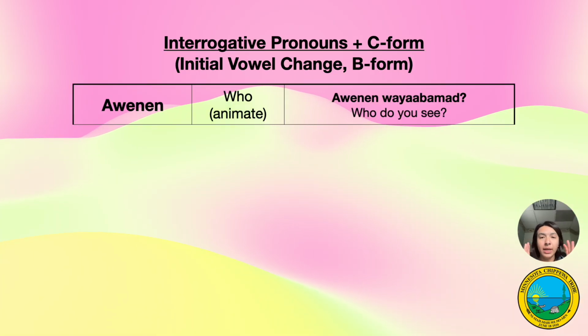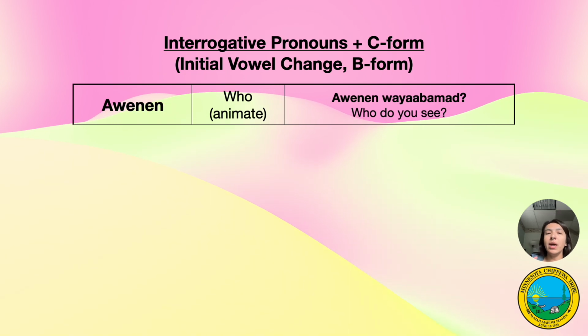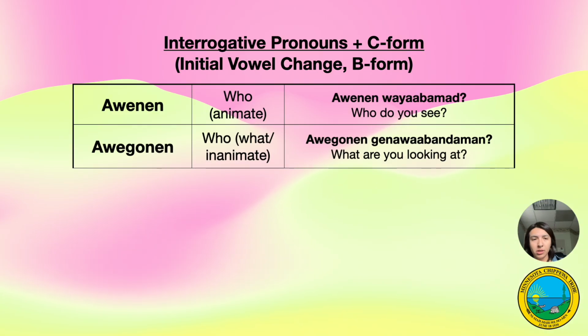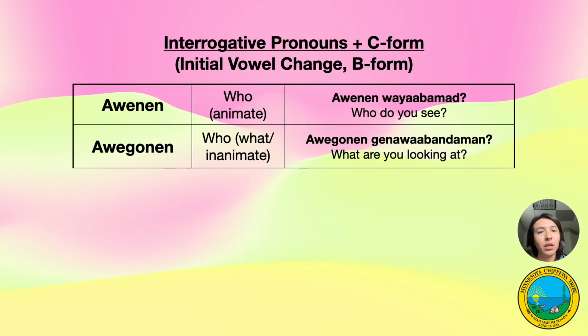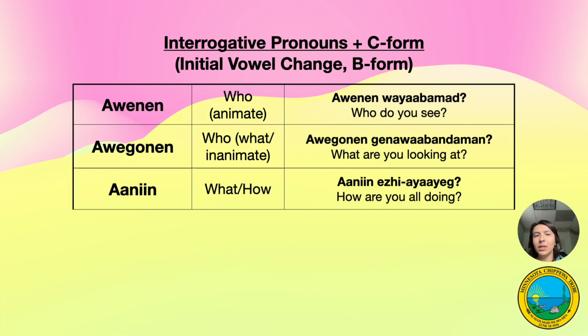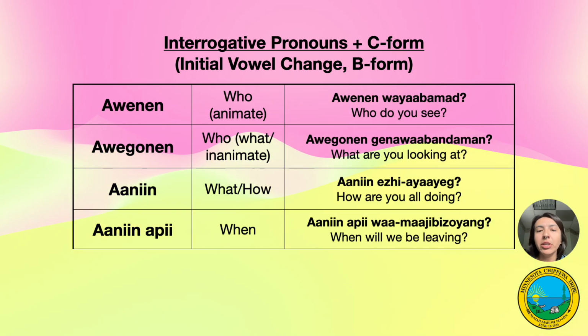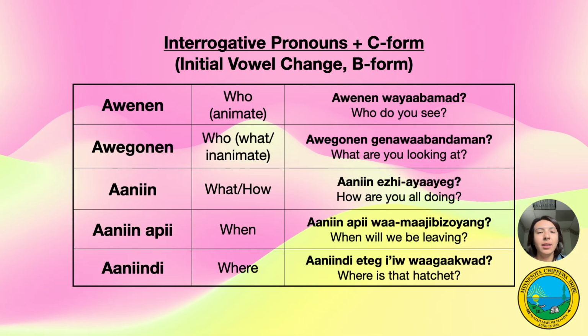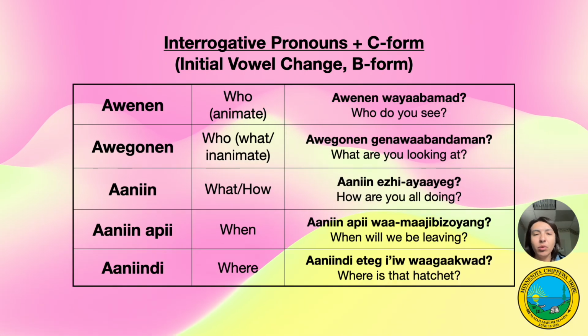Awenen, who, animate. Awenen wayabamud, who do you see? Awegonen, who or what, inanimate. Awegonen gaye wabandaman, what are you looking at? Anin, what, how? Anin ejayayeg, how are you all doing? Aninapi wa majibizoyang, when will we be leaving? And anindi eteg iwa gakwad, where is that hatchet?